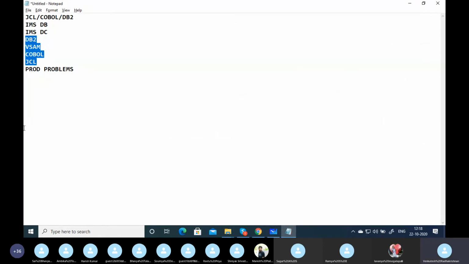Quickly, I'll just tell you. Suppose I write perform fetch para, since you know fetch until SQL code 100. In fetch para, suppose you fetch the item table. It's giving SQL code 0.